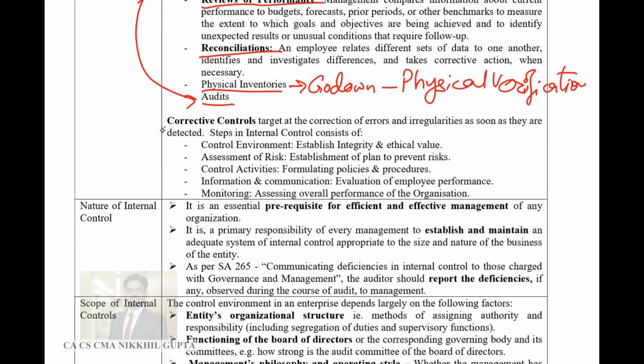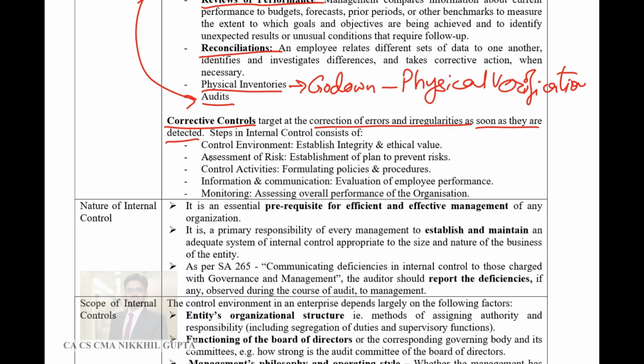Then corrective controls. Once control lapses have occurred and they have been detected, now you have to ensure that the error does not repeat in future. So those controls which ensure that the errors don't repeat in future are known as corrective controls. They are correction of errors and irregularities as soon as they are detected.